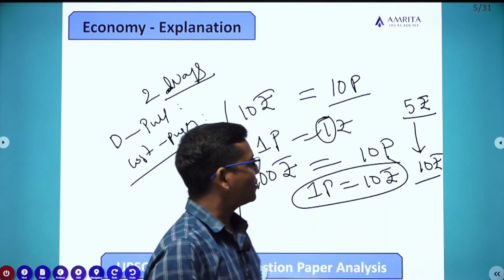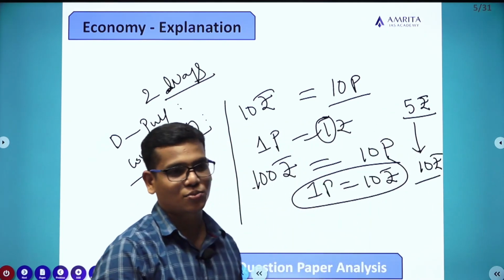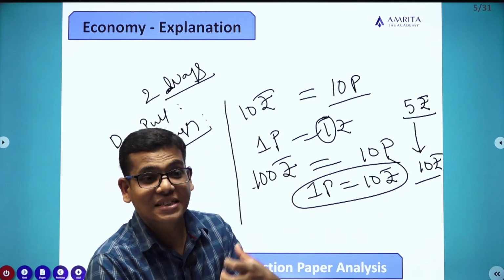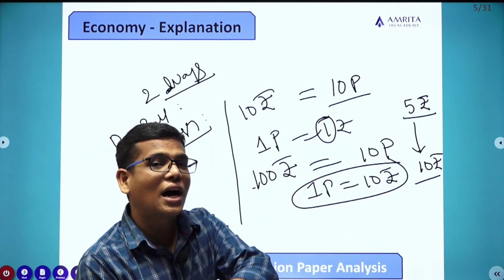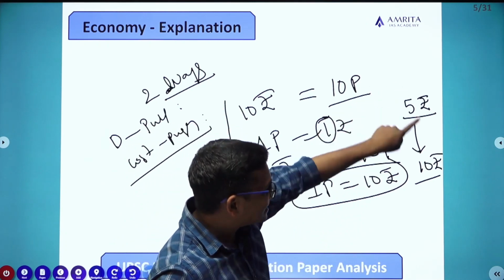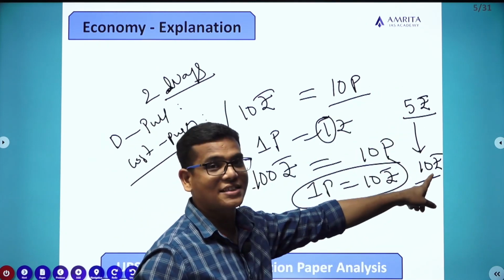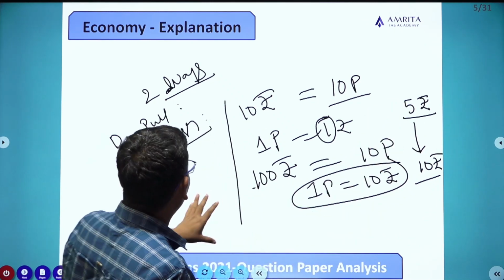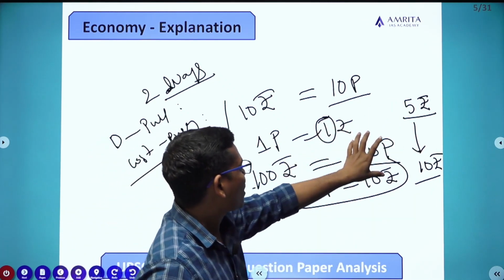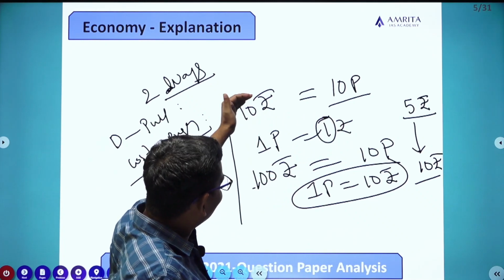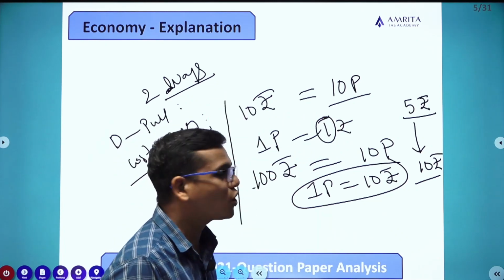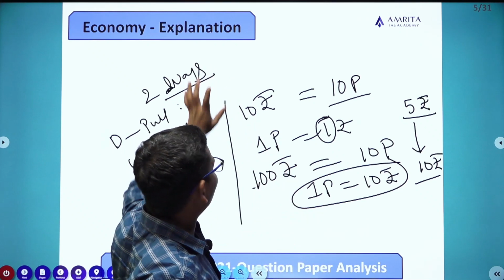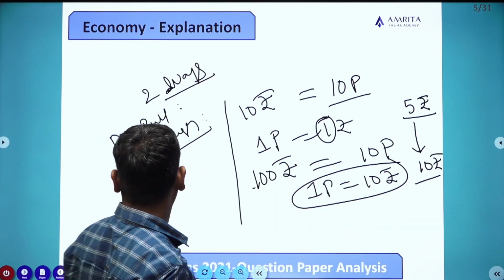Then you call this cost push inflation, because the cost involved in the production of goods or services has increased. That is why the product price has increased. Anyhow, any increase we call inflation. But in case of demand pull, the product is the same but there is an increase in demand because of more money in the economy, that is demand pull inflation.